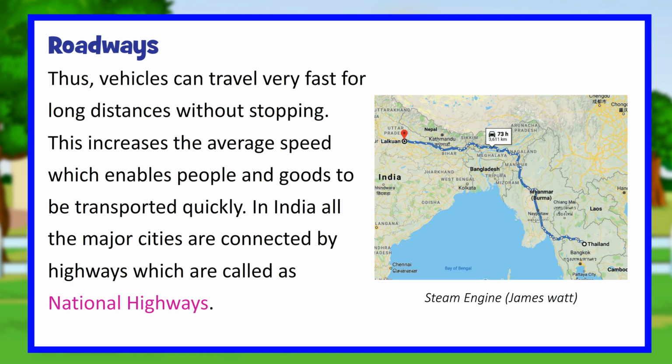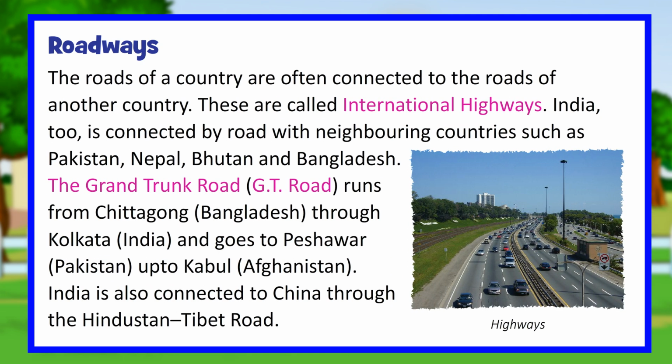In India, all the major cities are connected by highways which are called as national highways. The roads of a country are often connected to the roads of another country. These are called international highways. India, too, is connected by road with neighboring countries such as Pakistan, Nepal, Bhutan, and Bangladesh.